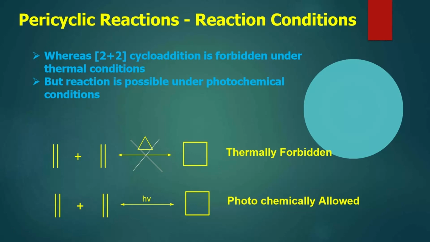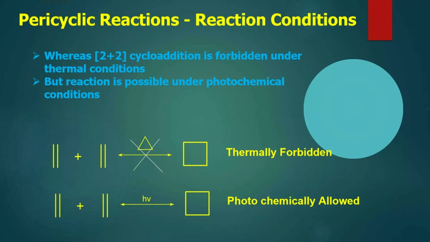In other words, it is a thermally forbidden reaction. However, it can be induced photochemically. In the previous example, we have seen 4 plus 2 cycloaddition is forbidden photochemically, whereas 2 plus 2 cycloaddition is forbidden thermally. Why is it so?